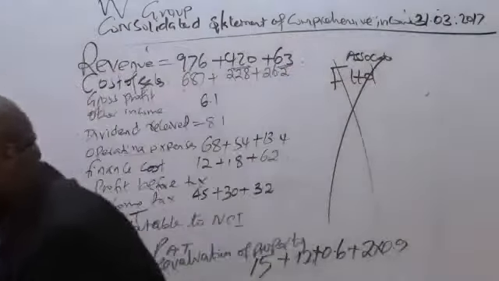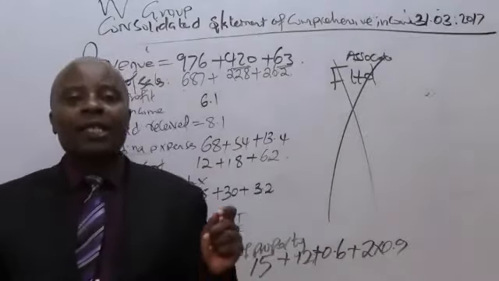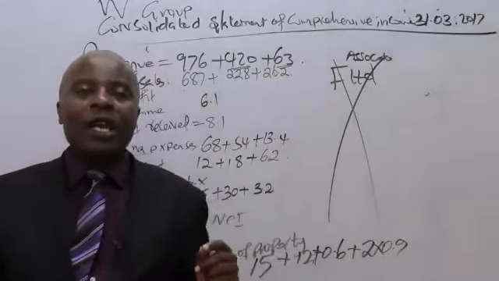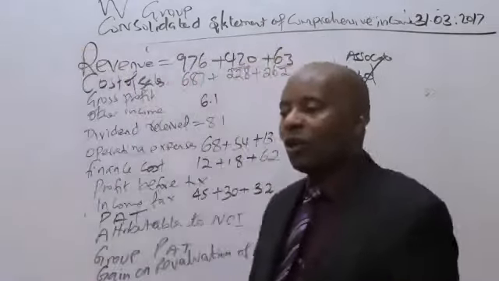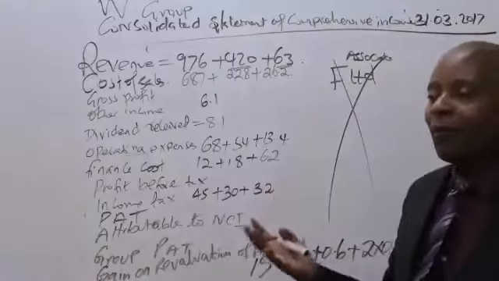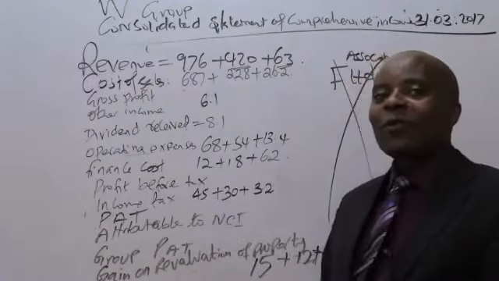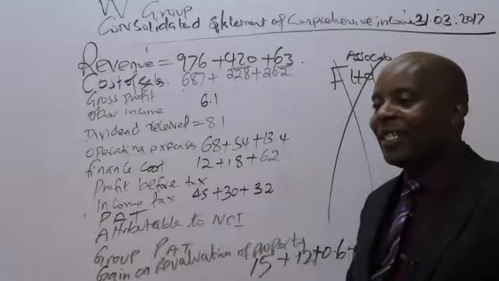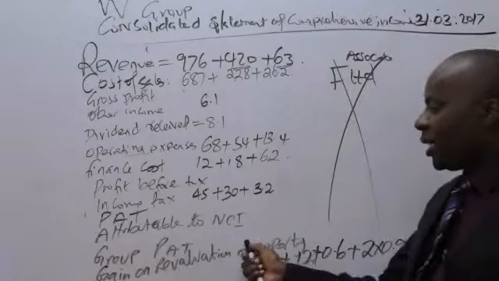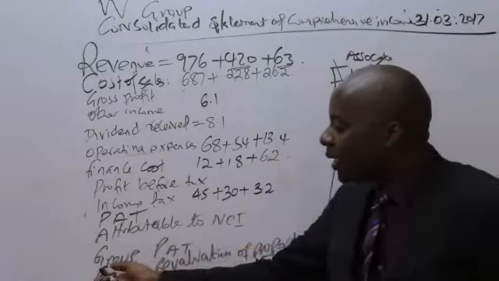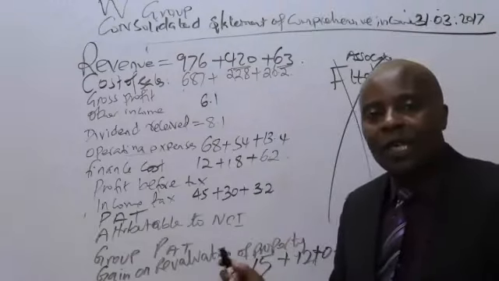Ladies and gentlemen, remember, I'm just here not to complicate your life. I'm just here to make your life easier, to show you how you can harvest what we normally call low-hanging fruits. And the very first low-hanging fruit that I would want everybody to understand here today is this thing here: all these items that come after other comprehensive incomes.